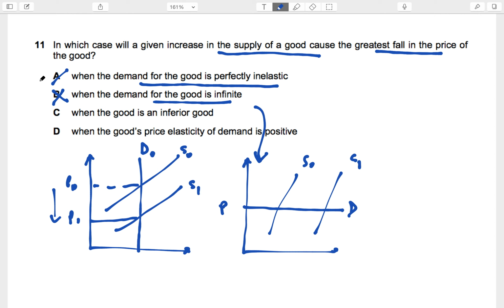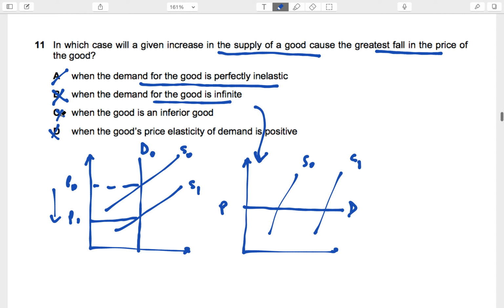Sir, how do we represent that when the good is an inferior good? We can't represent it, because an inferior good will also have a demand curve which is downward sloping. When the PED is positive, PED can never be positive, so it doesn't really make sense as well. So they're kind of confusing us with this option. Okay, are we good with A?